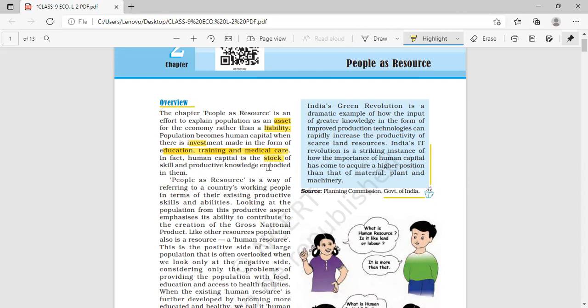The meaning: embodied, organized. Stock means collection.